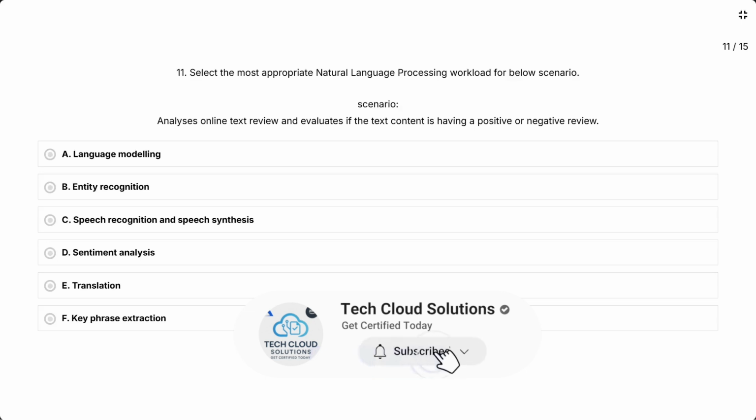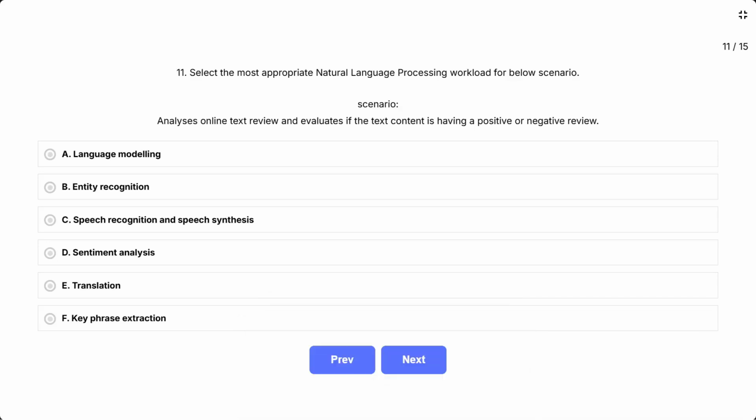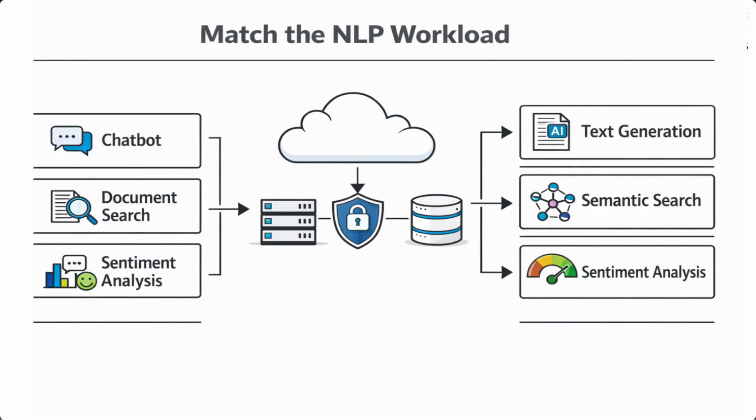Select the most appropriate natural language processing workload for the below scenario. Scenario: analyzes online text review and evaluates if the text content is having a positive or negative review. A. Language modeling. B. Entity recognition. C. Speech recognition and speech synthesis. D. Sentiment analysis. E. Translation. F. Key phrase extraction.